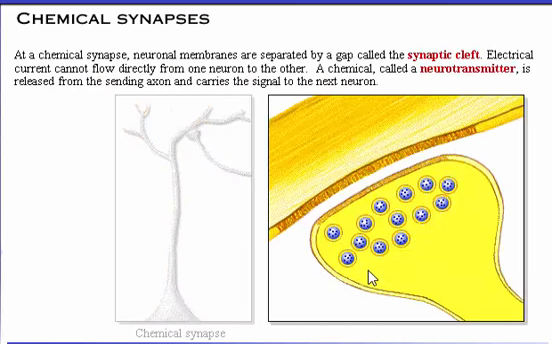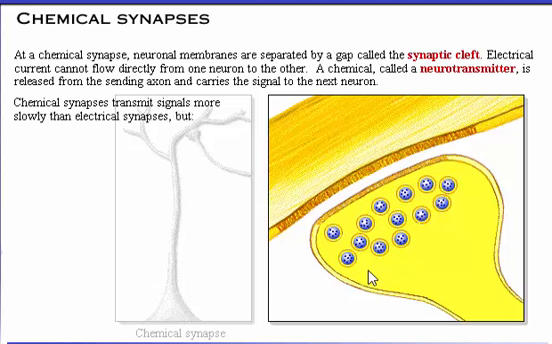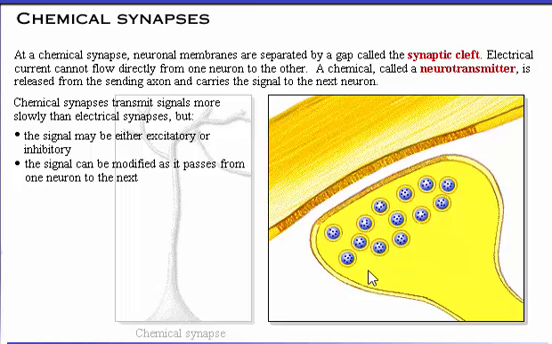At a chemical synapse, neuronal membranes are separated by a gap called the synaptic cleft. Electrical current cannot flow directly from one neuron to the other. A chemical, called a neurotransmitter, is released from the sending axon and carries the signal to the next neuron. Chemical synapses transmit signals more slowly than electrical synapses, but the signal may be either excitatory or inhibitory, and the signal can be modified as it passes from one neuron to the next.